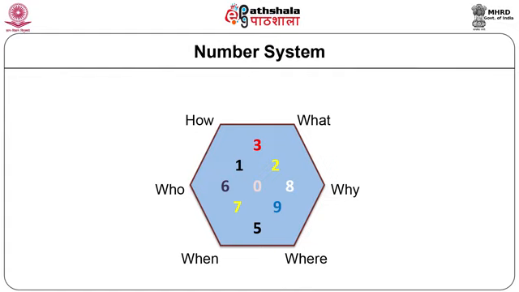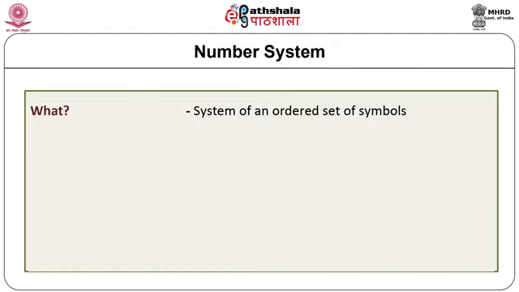In this section, we'll try to get the answers of these questions. Let us begin with the basics of number system. Numbers are another form of language shared by mankind. It links people from all walks of life.